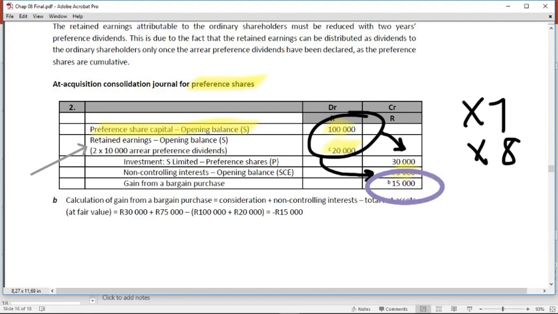You will only see this scenario where a portion of the retained earnings of the subsidiary at acquisition date is attributable to the preference shareholders when they are cumulative and when their preference dividends are in arrears at that point in time. Remember, the moment you become a shareholder of a company, you become entitled to those dividends that are in arrears.